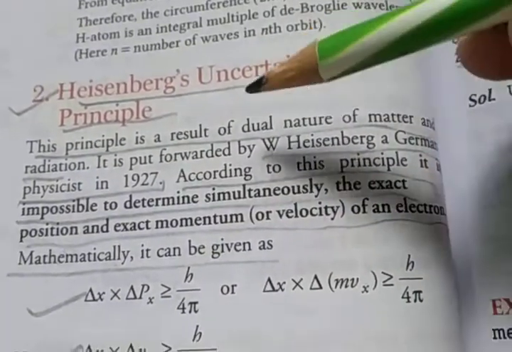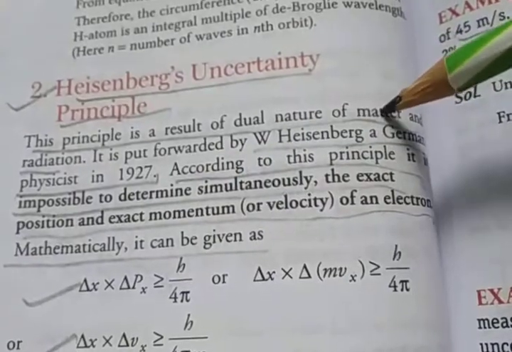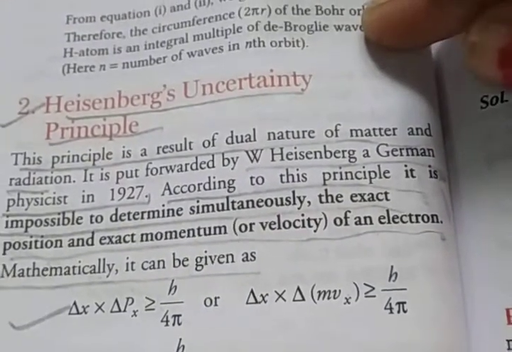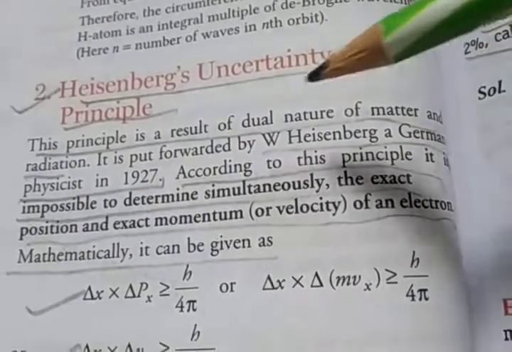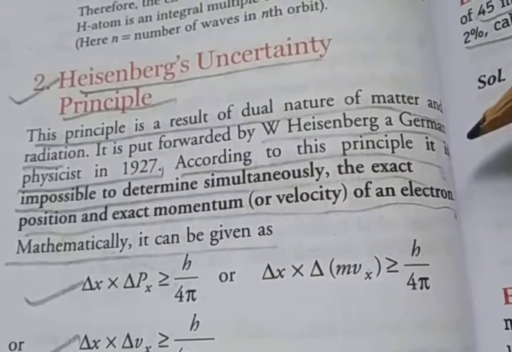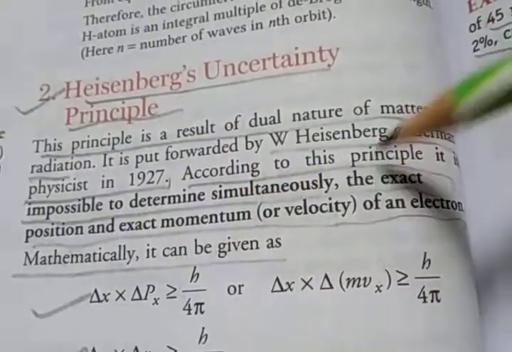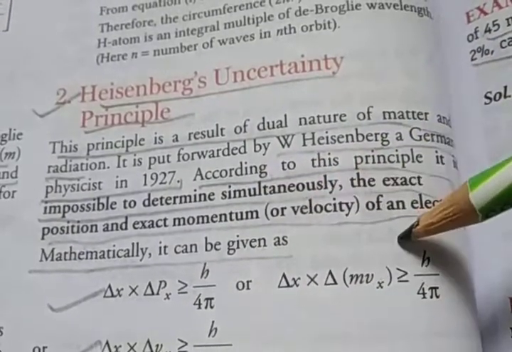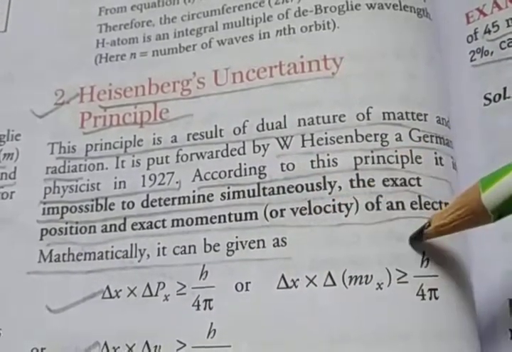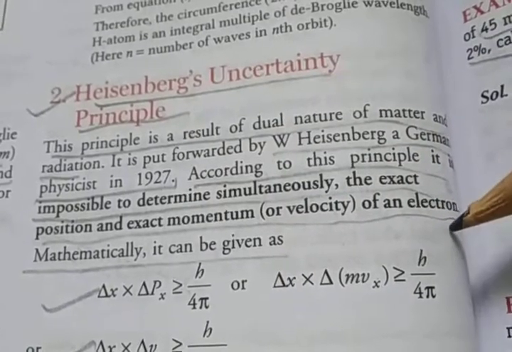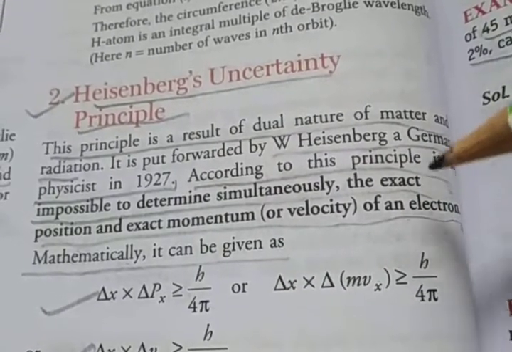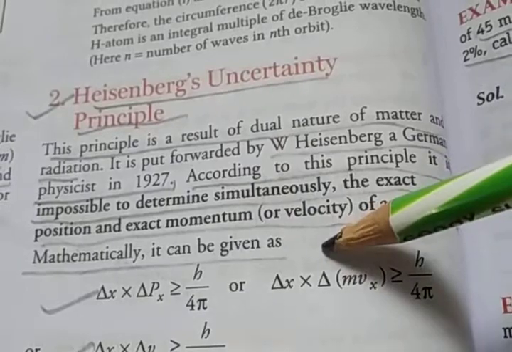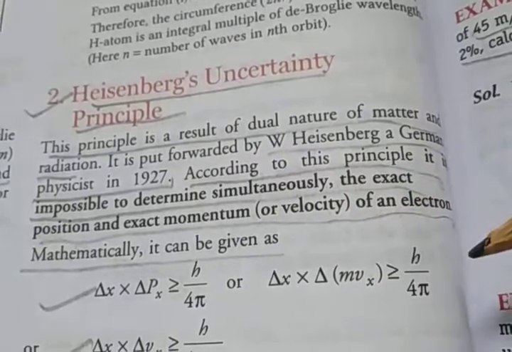It was put forward by W. Heisenberg, a German physicist, in 1927. According to this principle, it is impossible to determine the exact position and exact momentum, that is velocity, of an electron at the same time.